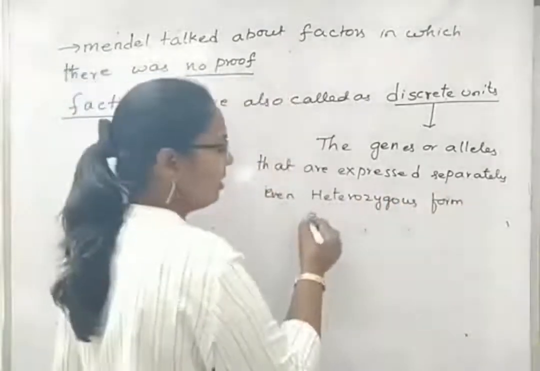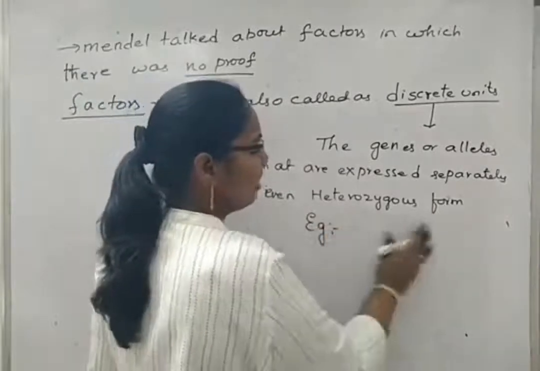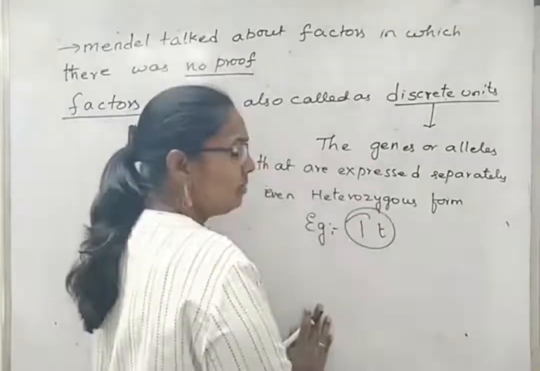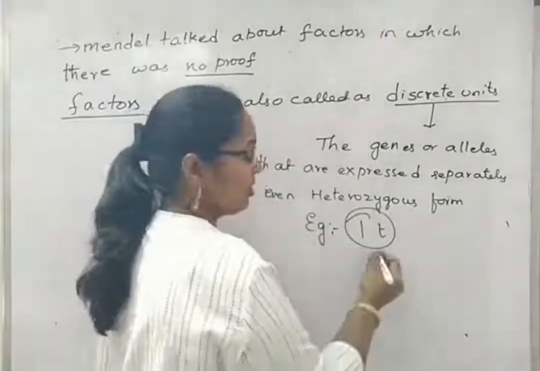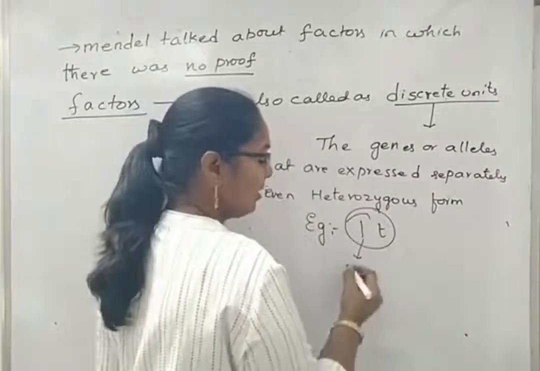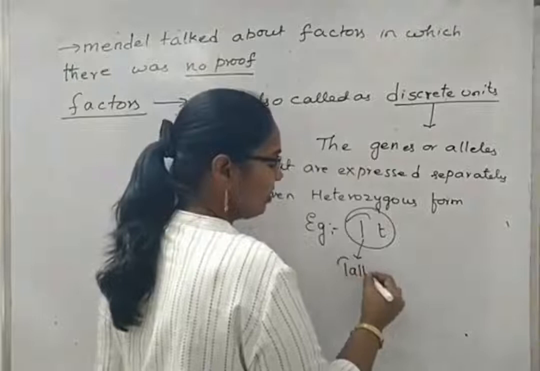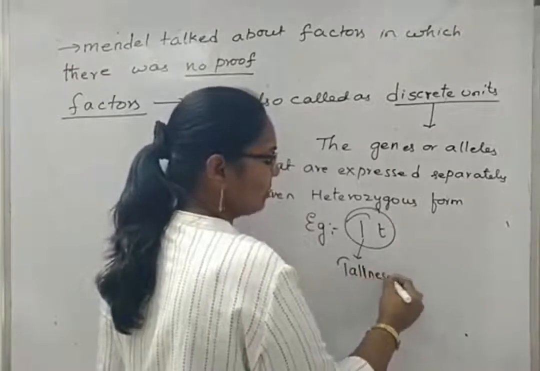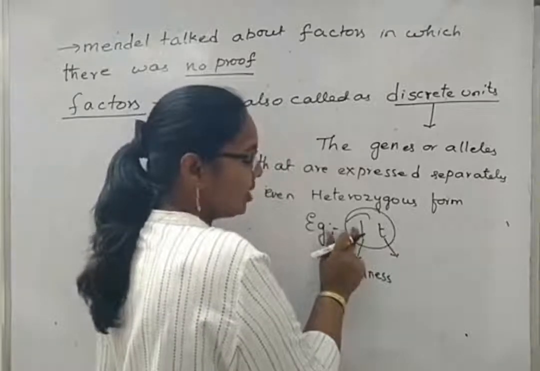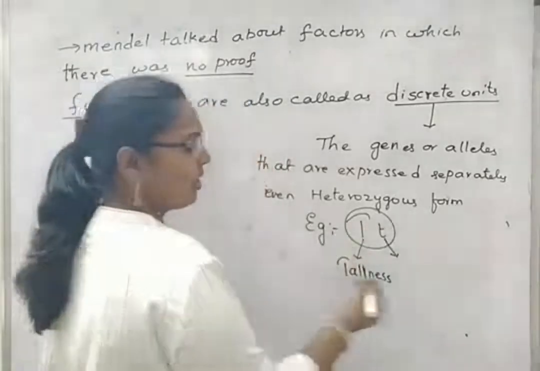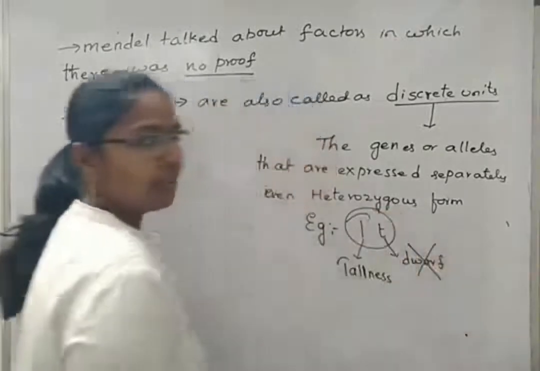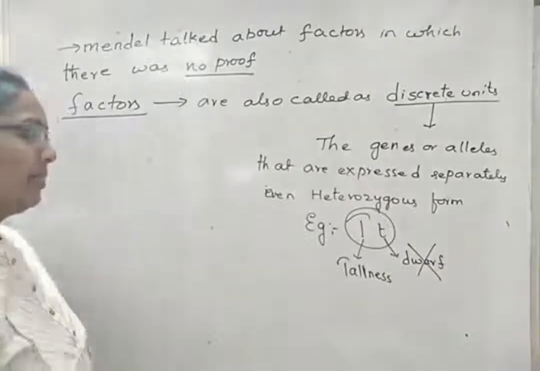For suppose, here we can take one example: a combination of alleles, one dominant allele and one recessive allele, considered as a gene in an organism. Now, the dominant allele will be expressed. It is responsible for the phenotype, that is tallness, and the other one gets suppressed. It is not expressed in the presence of the dominant allele.